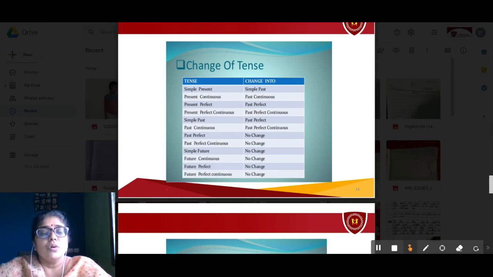And there will be no changes in these forms of tenses: past perfect continuous, simple future, future continuous, future perfect continuous. There will be no change when we are writing in indirect speech.